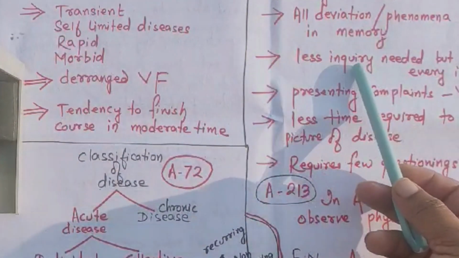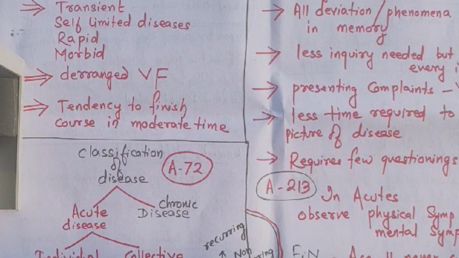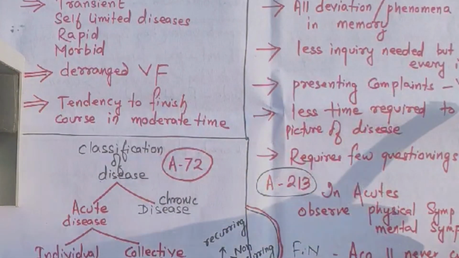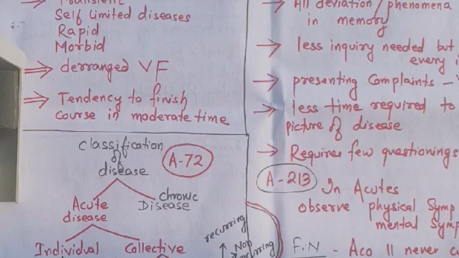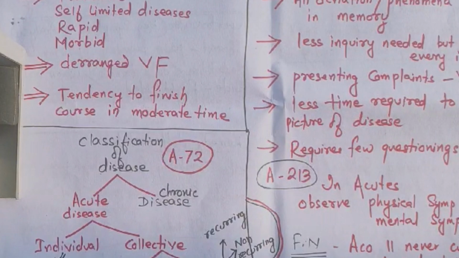So less inquiry is needed. You need to ask less questions. You'll be asking less interrogation. But you'll get all the information. So presenting complaints are very prominent. Patient can say in detail each and every modality also. So less time is required to trace the picture of the disease. So acute case taking will take less time.